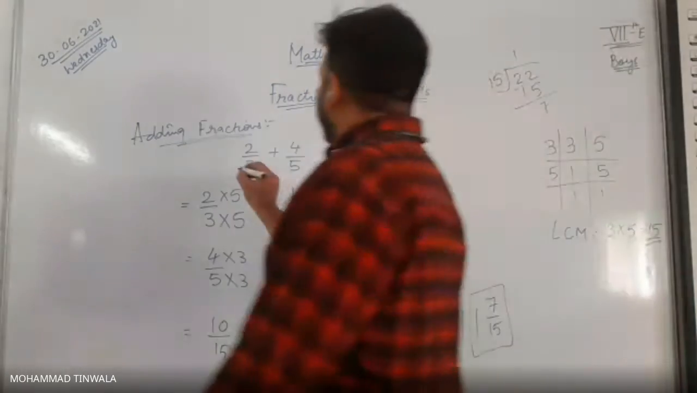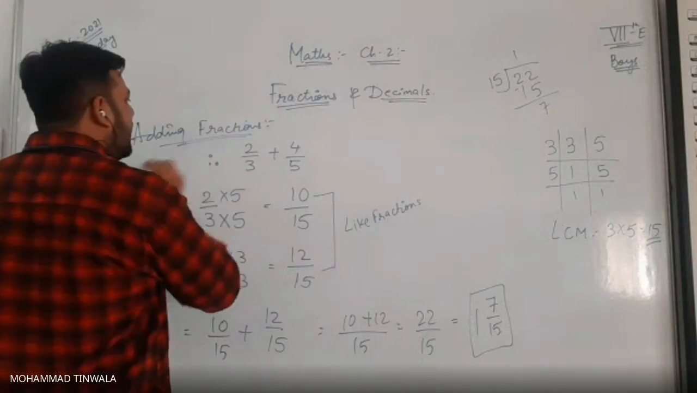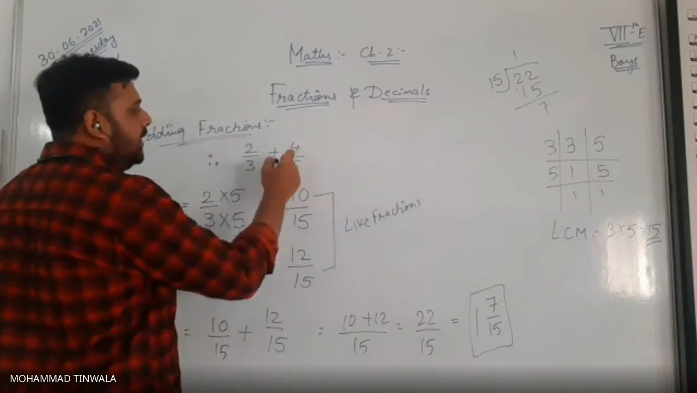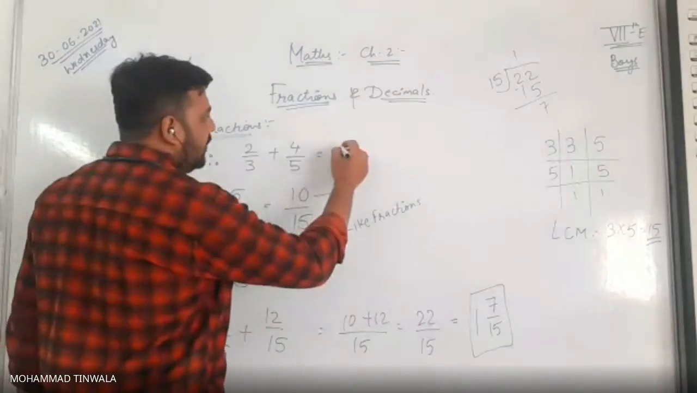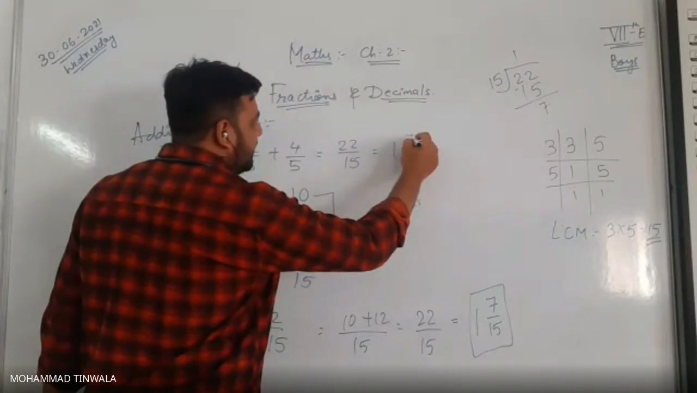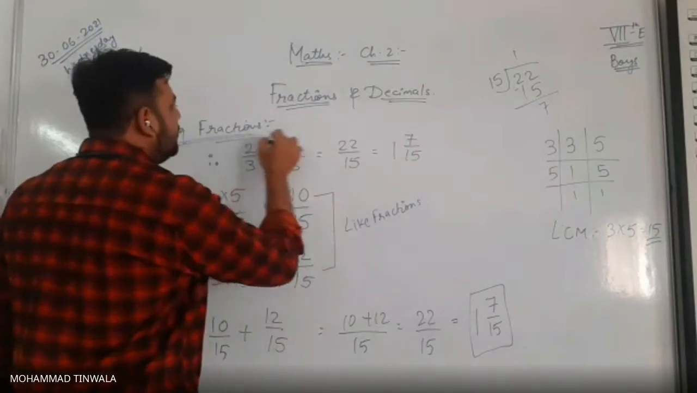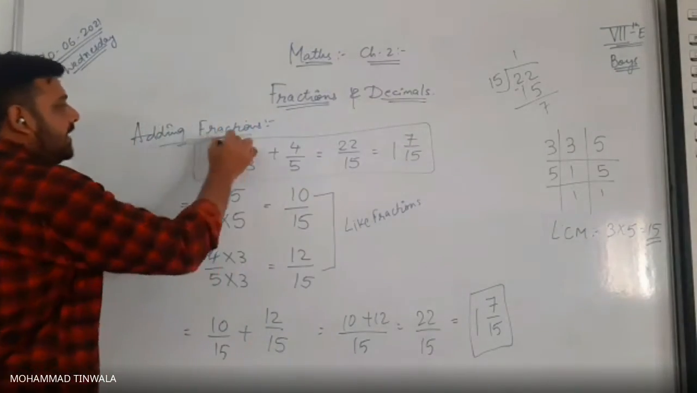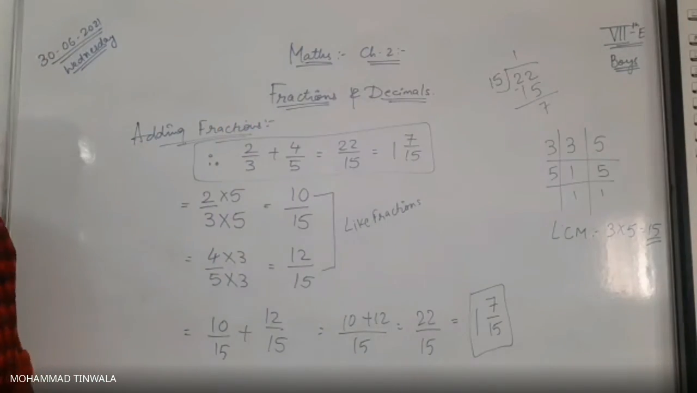So therefore, at the end, conclusion: 2 upon 3 plus 4 upon 5 will be 22 upon 15, which gives us one integer 7 upon 15. This has to be written at the end of completing the sum. Any doubt here how to solve this addition? No, sir.